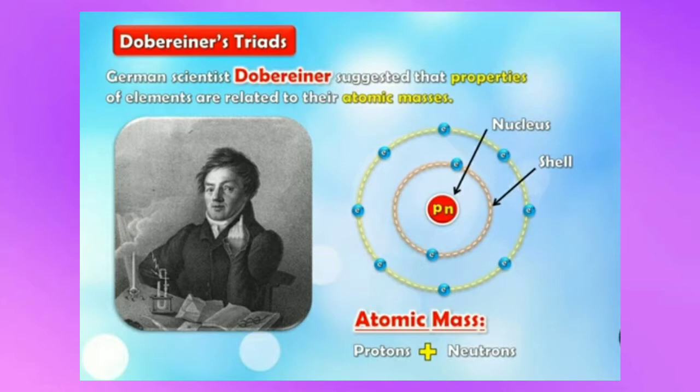Now children, look here. If there is an atom, we know it has a nucleus, right, which contains protons and neutrons, and there are electrons revolving in an orbit around the nucleus. So what is an atomic mass? Atomic mass means the total number of protons plus neutrons. Understood? So children, now we know what is an element and what is atomic mass, right?